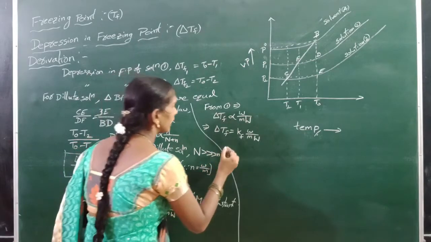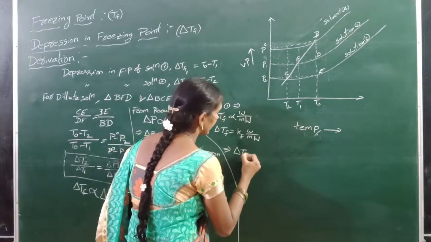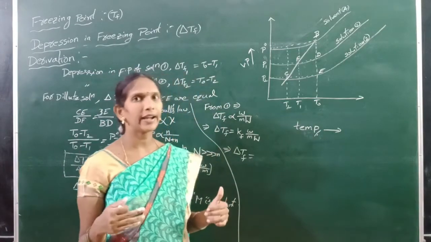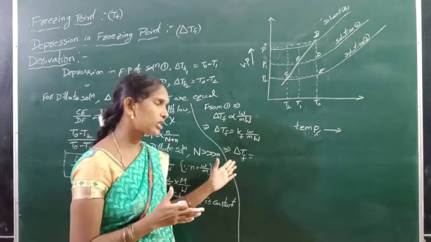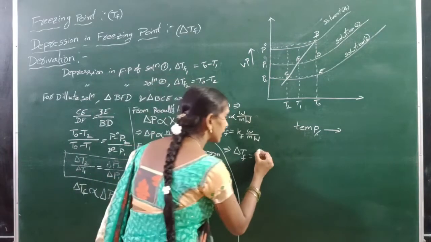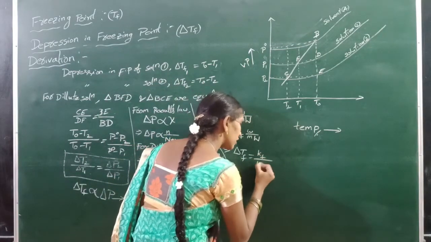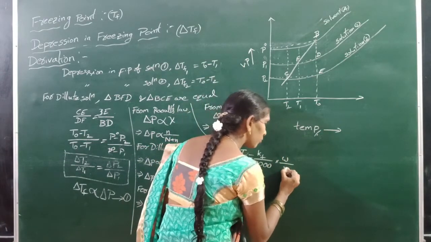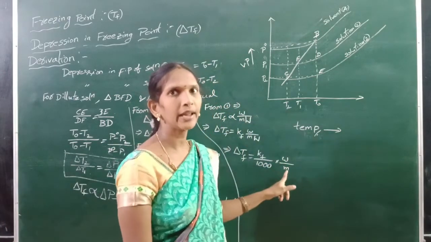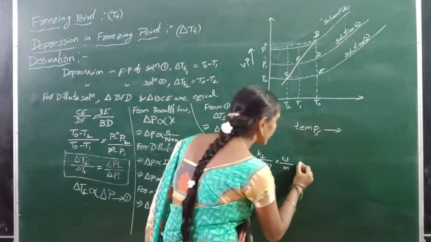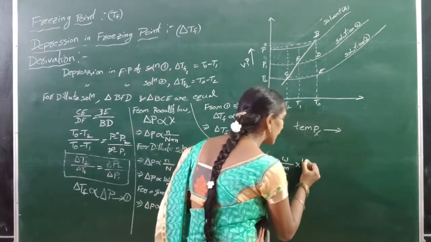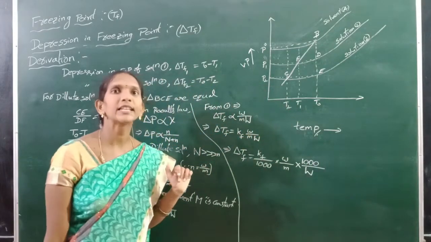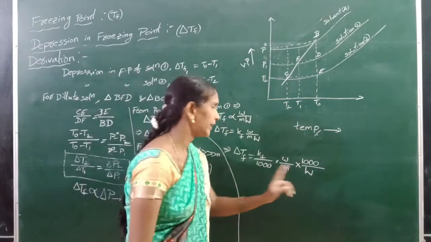Next, delta TF is equal to, we can multiply and divide it with 1000. There is no change in this value. So KF by 1000 into weight by molecular weight into 1000 by W, where W is weight in grams.